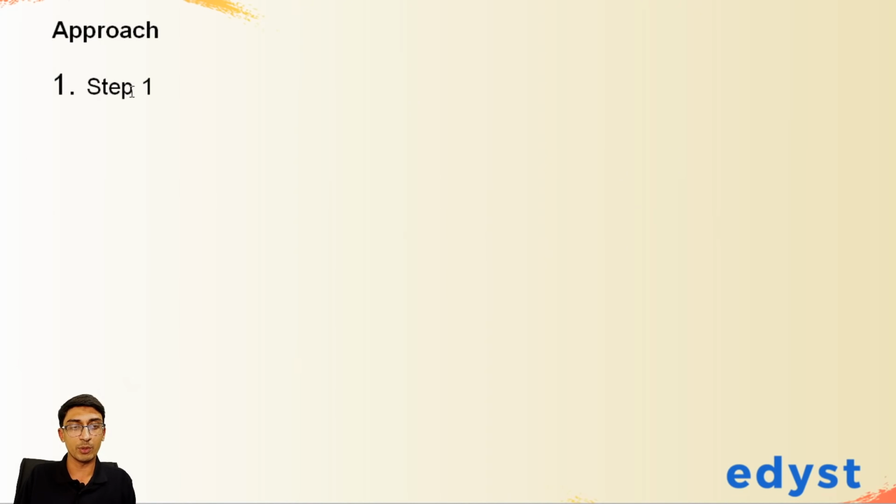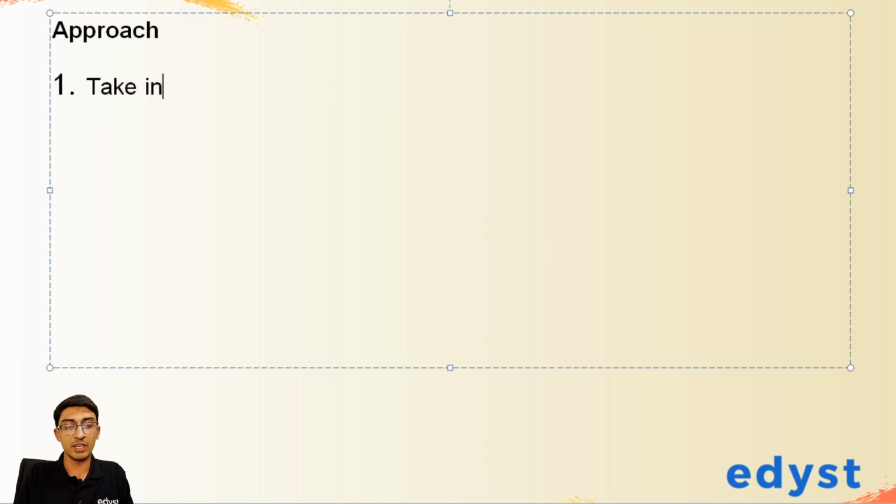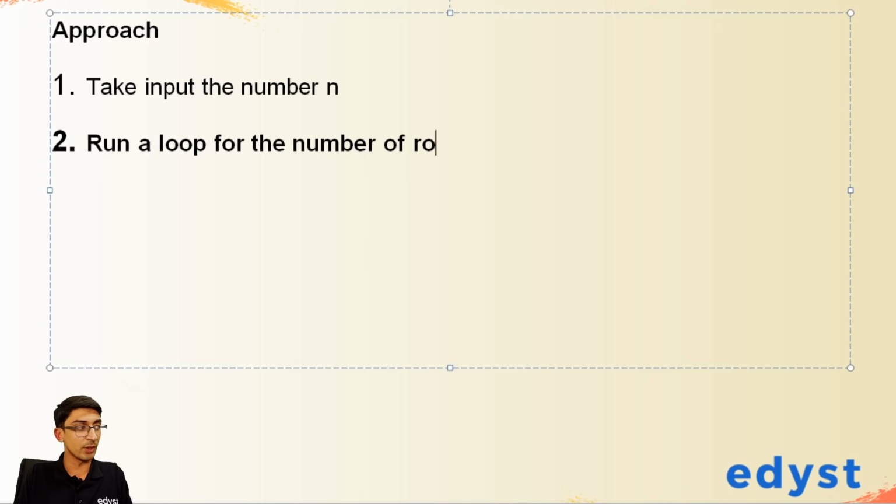And what is the approach? So again, first take input the number n. Then we have to run a loop for the number of rows. So for each row we are going to run a loop.